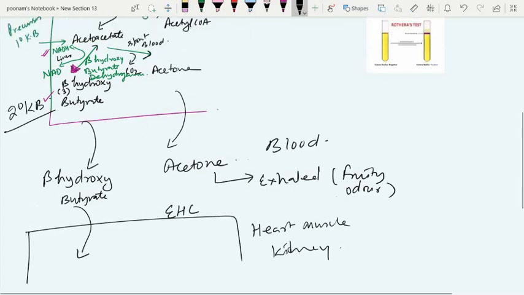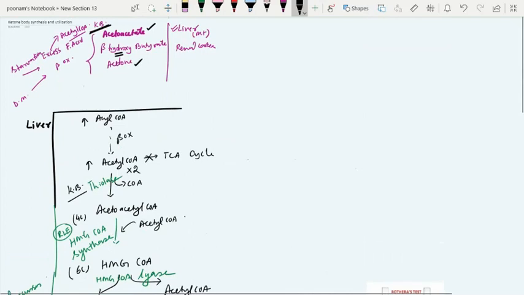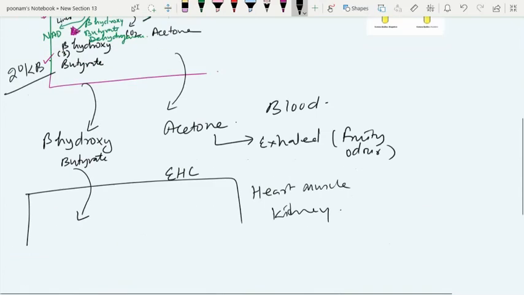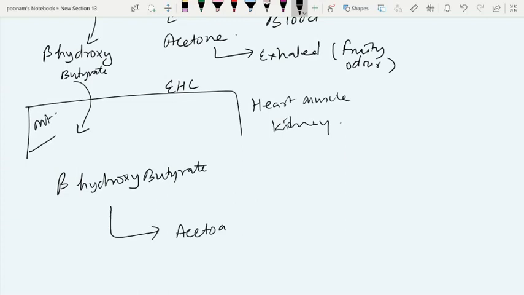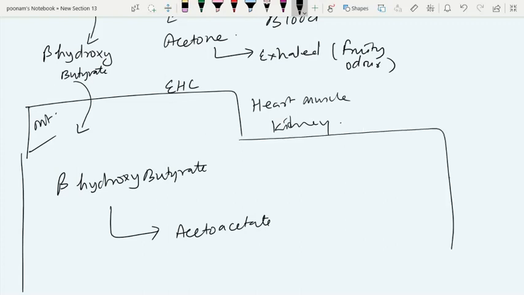The production of ketone body is a mitochondrial process, and the utilization of ketone body is also a mitochondrial process. Now listen carefully: beta hydroxybutyrate enters the extrahepatic cell, where it reaches the mitochondria directly and is converted to acetoacetate in a reversible reaction catalyzed by beta hydroxybutyrate dehydrogenase enzyme.